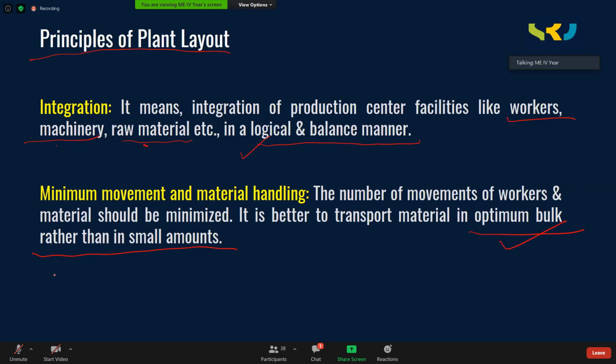Why optimum bulk? Whatever quantity you are moving should not create obstruction for others to move on the shop floor. It should not occupy large space as well. It should occupy less space. At the same time, with more pieces available, your transportation time every time can be reduced. So that's what it is.